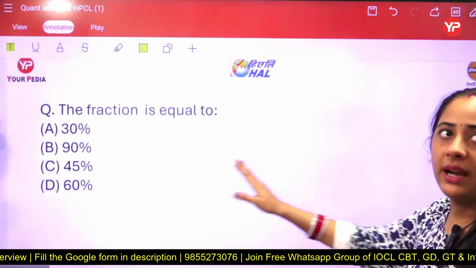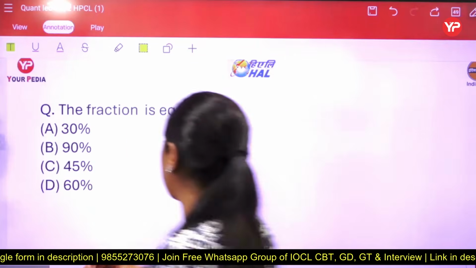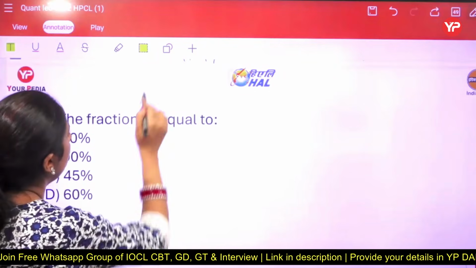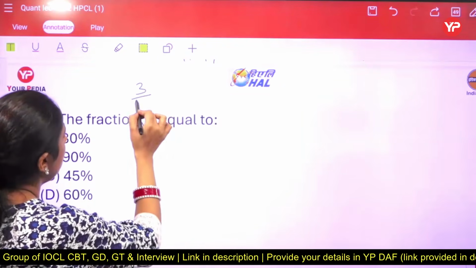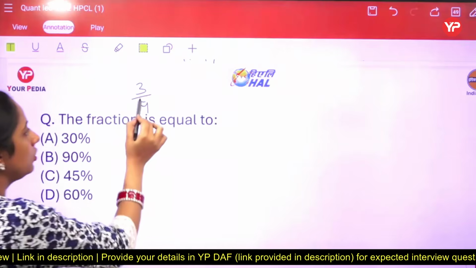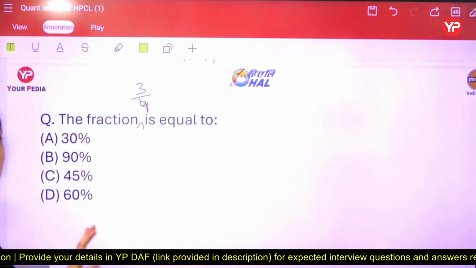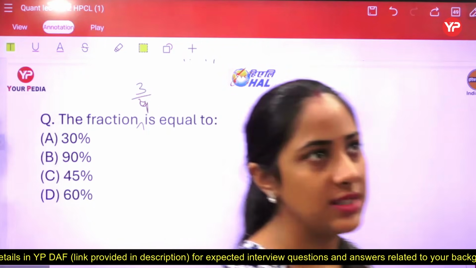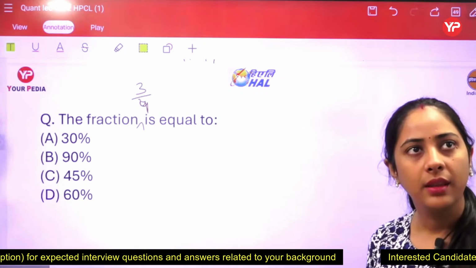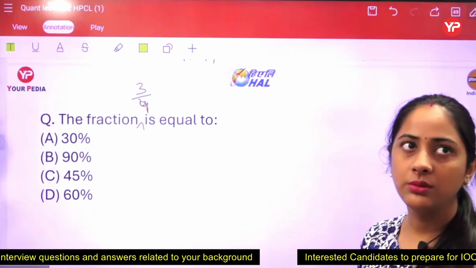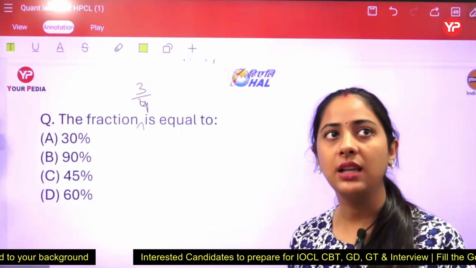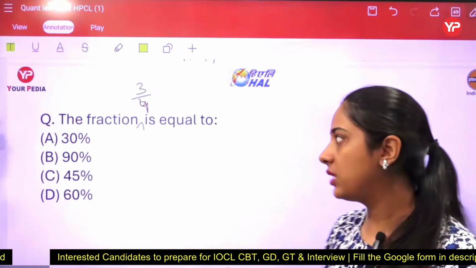So we have to see the basic question. The fraction I am writing here, we can say the percentage as a fraction. Let's just take 3/4. Maybe it is in the option, maybe not in the option. We just have to firstly calculate that one. We know that 3/4 is equals to 75. Yes, now you have learned that 3/4 is equals to 75.